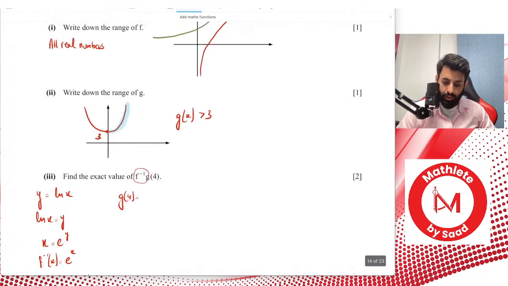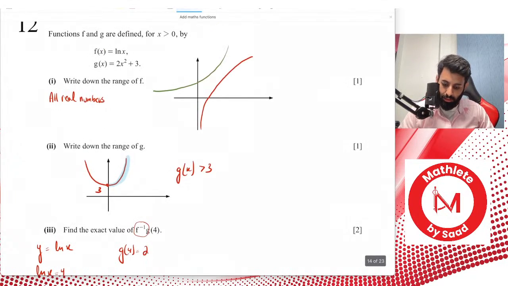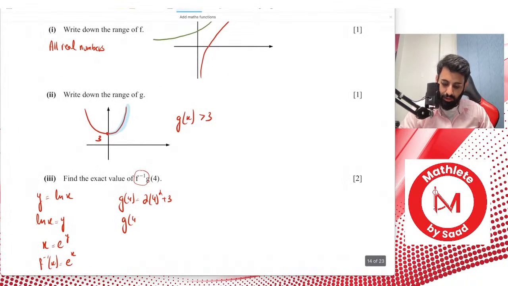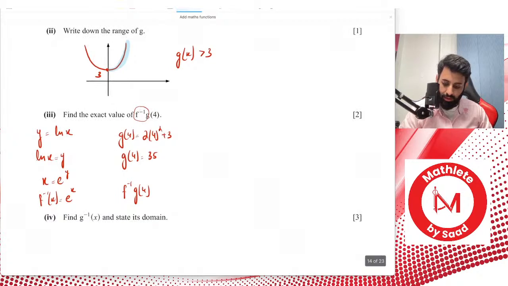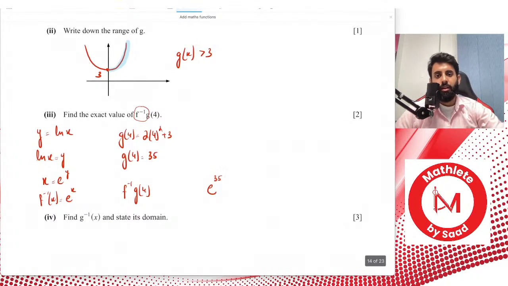Now we find g of 4, which again we can do in a jiffy. 2 into 4 squared plus 3. 4 squared is 16, 16 times 2 is 32, 32 plus 3 is 35. And now we find f inverse of g of 4. That means we have e to the power of 35. And there you go. That's your answer.